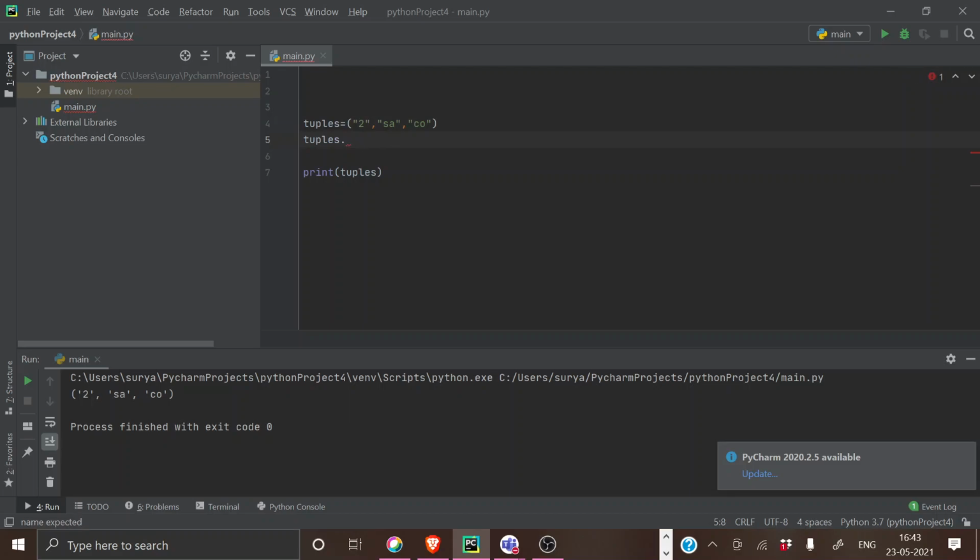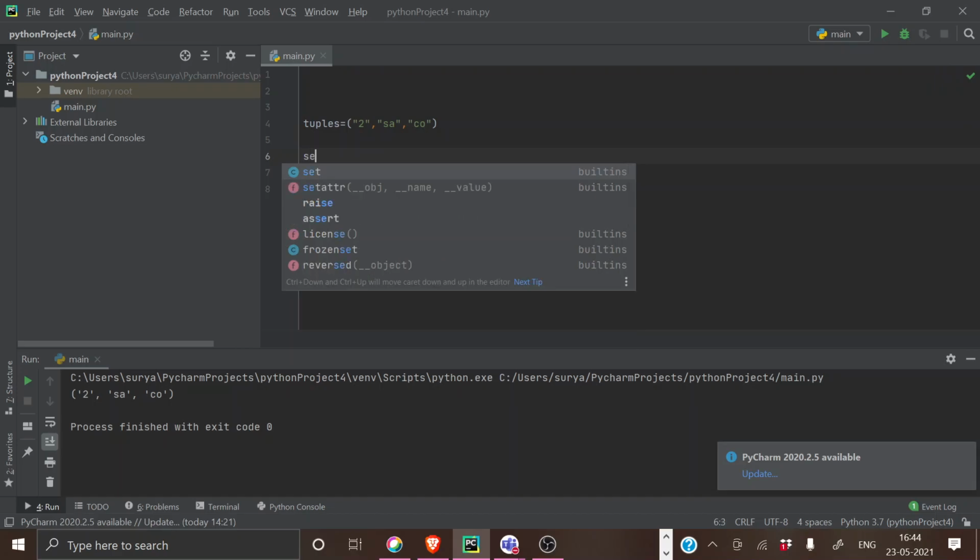You may think why there is a restriction in it and what is the use of it. There are a lot of uses. If there is a big software company, and they have a lot of errors in different codes, obviously they have to change the codes, right? But they should not change the main file. So they will take all the main files in different programs and put them into tuples, so that no one will be able to modify them. If they put the codes in a list, obviously they will be able to change, transform or insert, right? So that's where tuples and lists are differentiated, and how they are used in real life.